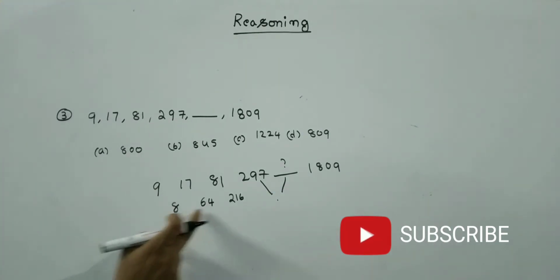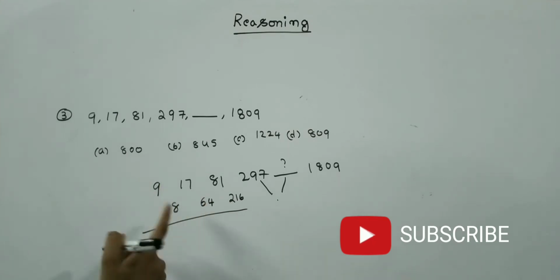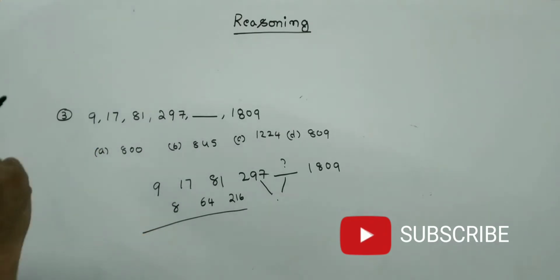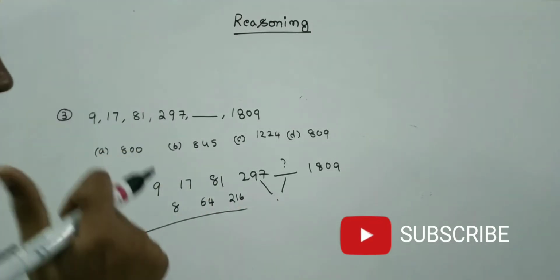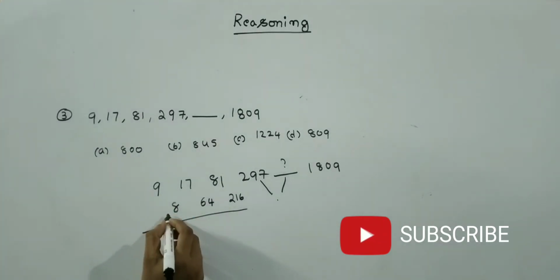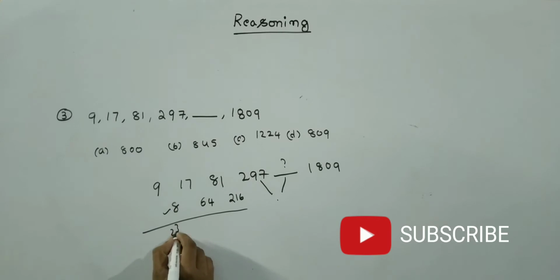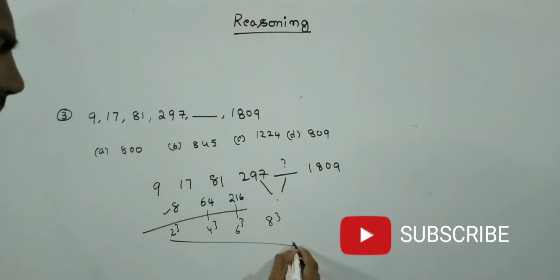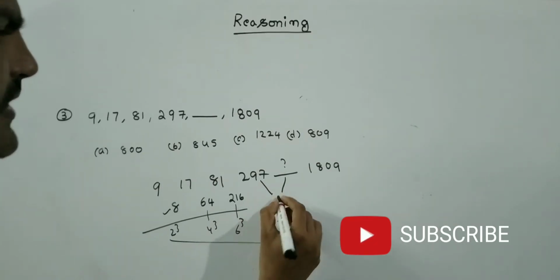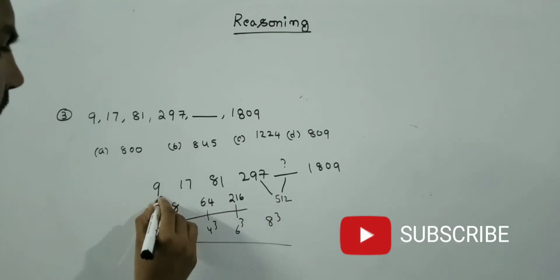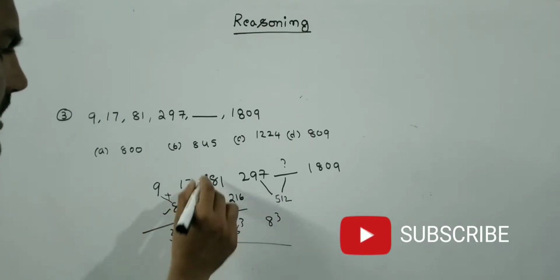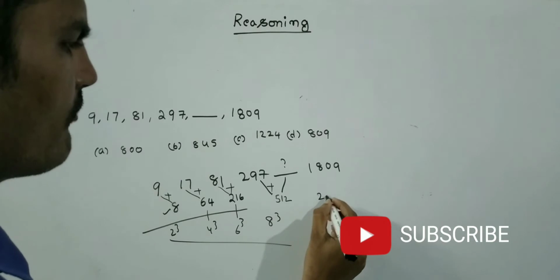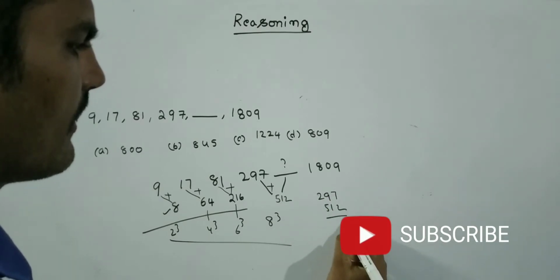See friends, by seeing these numbers, we should know that these are cubes. We have to learn squares and cubes on our fingertips. If you keep those cubes and squares on your fingertips, it is very easy. By seeing itself, 2 cube, here 4 cube, here 6 cube, next what will come? 8 cube. See, even numbers cubes: 2, 4, 6, 8. 8 cube how much? 512. What he is doing? 9 plus 8, 17 plus 64, 81 plus 216, then 297 plus 512, how much?